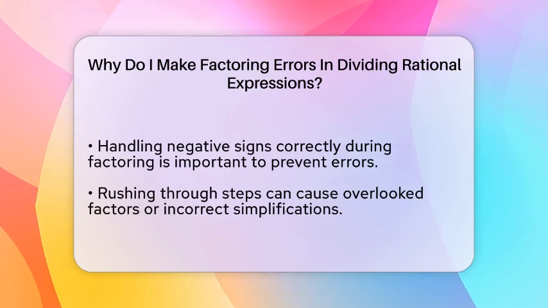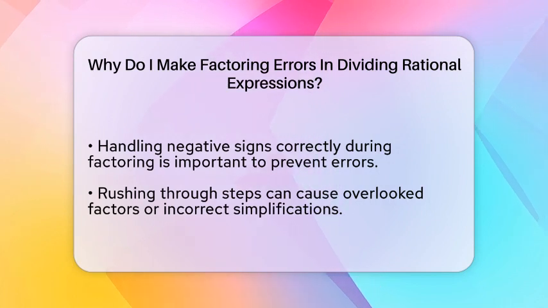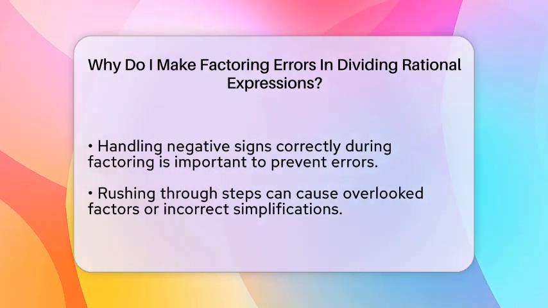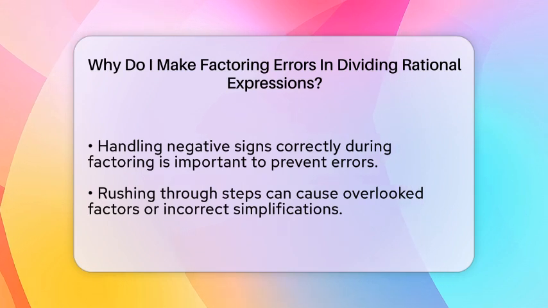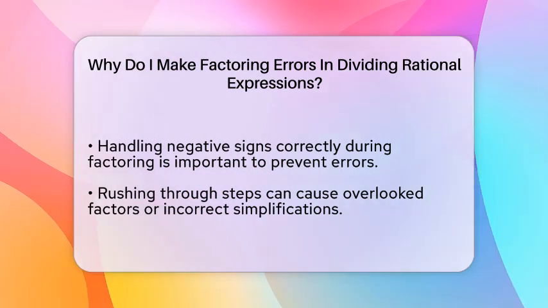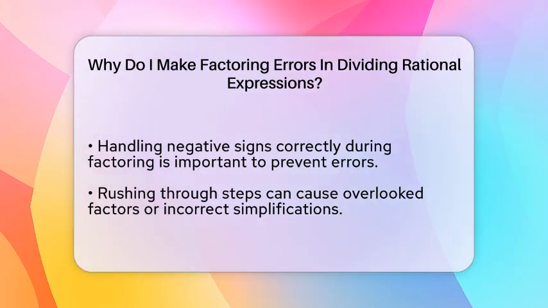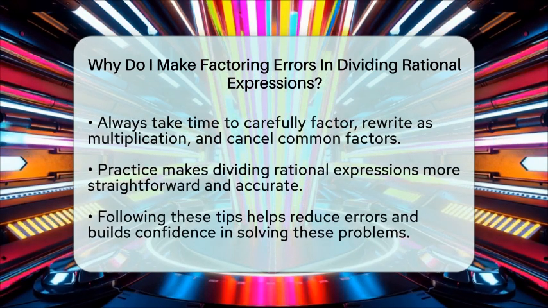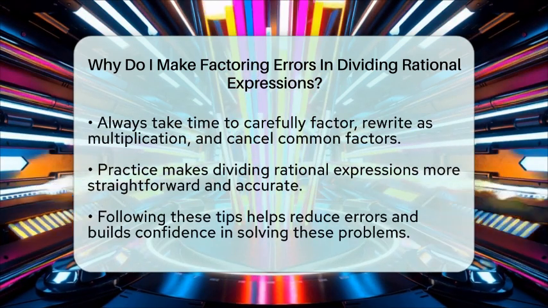Handling negative signs can trip you up too. Moving a minus sign inside or outside the numerator or denominator needs care. If you forget to factor out a negative sign or change it incorrectly, the entire expression can become wrong. Always double-check how negative signs are managed during factoring. Rushing through steps is another common issue. Factoring and dividing rational expressions requires patience. You need to fully factor, rewrite division as multiplication by the reciprocal, cancel common factors, and then multiply. Skipping steps or rushing can lead to mistakes.